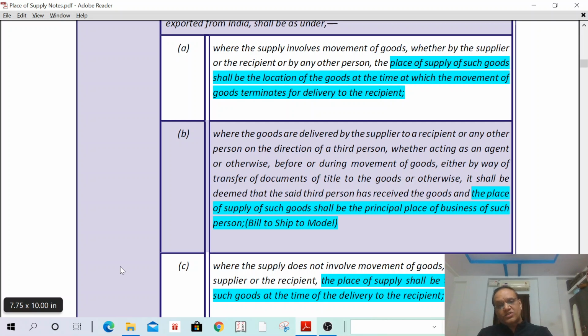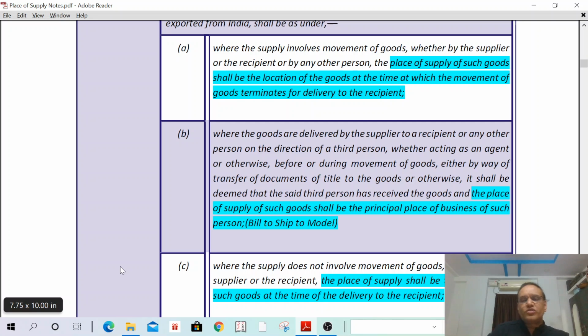A has supplied such goods to Karnataka. In such a case, the place of supply shall be the principal place of business of the third person. The third person means Hyderabad, on whose direction the goods are delivered. So the place of supply is that of such third person, that is Hyderabad. I think you understand the bill-to-ship model. I can give a better idea once we do some problems.